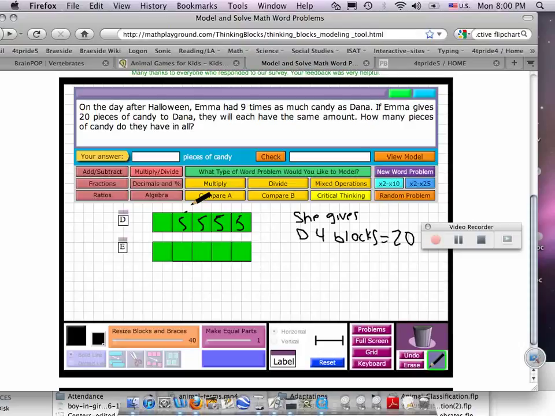The question is, how many pieces do they have in all? Well, each one of these parts must be equal to 5. 5, 10, 15, 20, 25, 30, 35, 40, 45, 50. The answer will be 50. They have 50 in all.